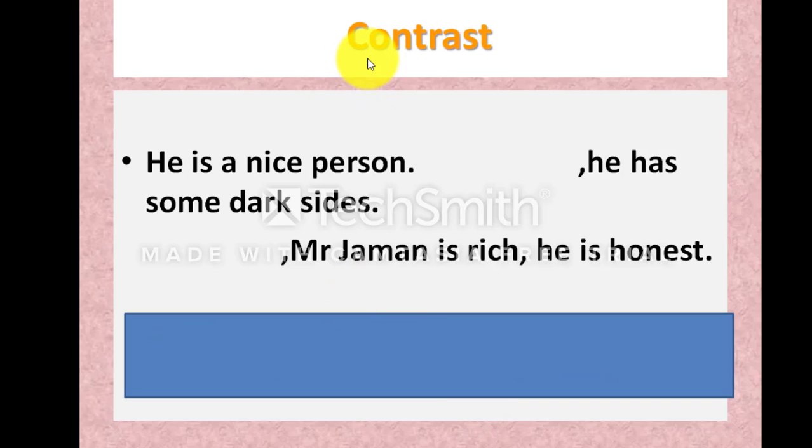Contrast. I have already explained what is contrast. Contrast means compare two opposite ideas. He is a nice person. He has some dark side. It's a positive side. He has some dark side. So it's a negative side. So which connector can we use